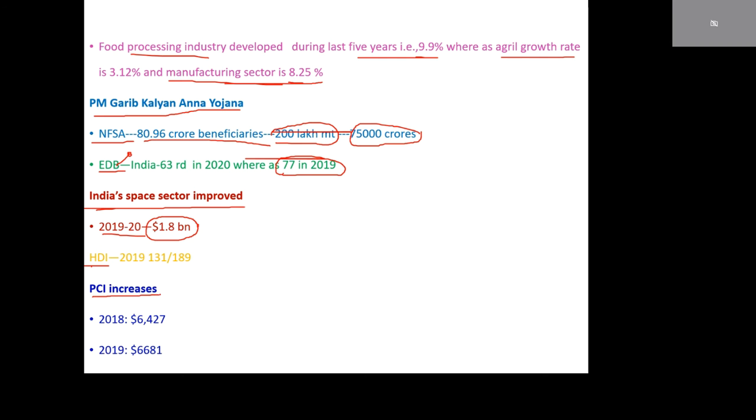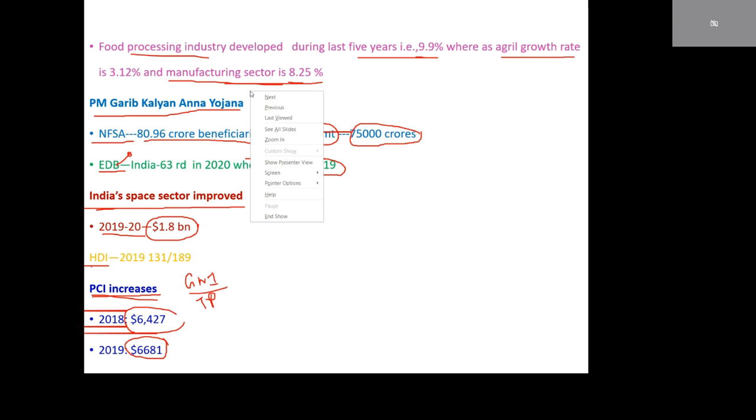Per capita income increases. PCI is nothing but gross national income divided by the total population. Then we get per capita income. It increased from $6,427 to $6,681, from 2018 to 2019.